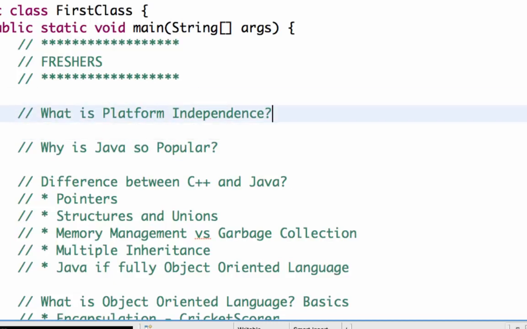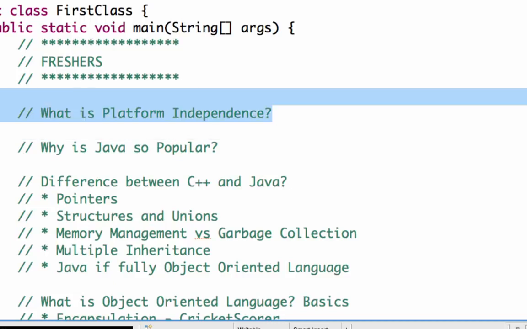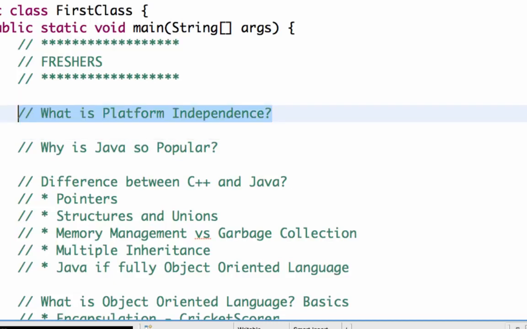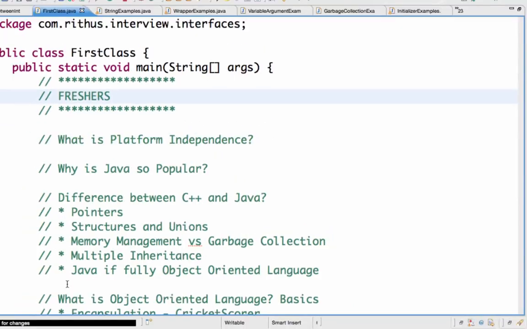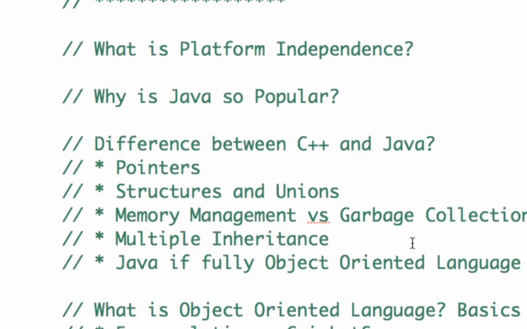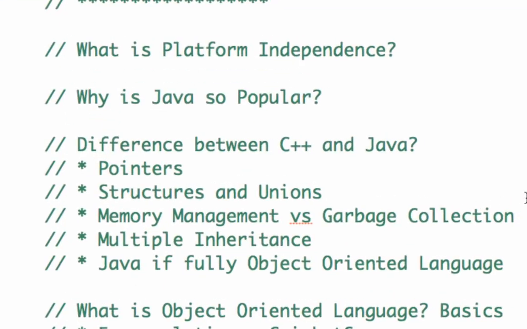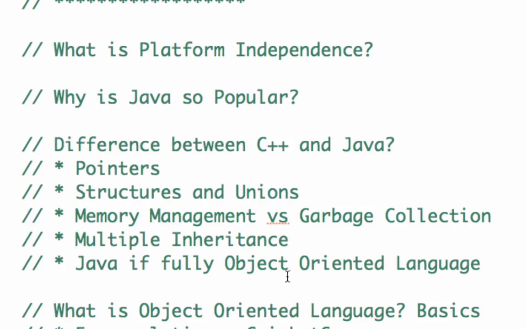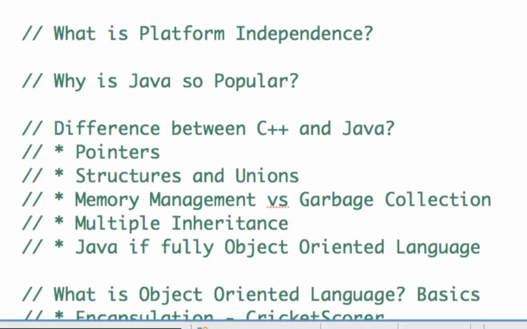Let's focus on the first question, which is what is platform independence? I mean, we hear a lot of things. A lot of people say Java is platform independent. What does platform independence really mean? What do people mean when they say platform independence? That's the first thing which we'll discuss as part of this series of interview questions.